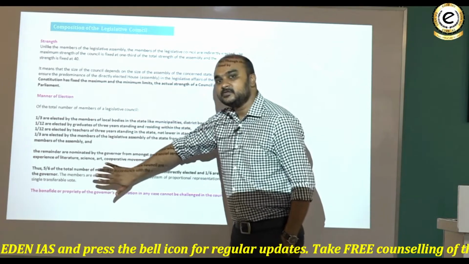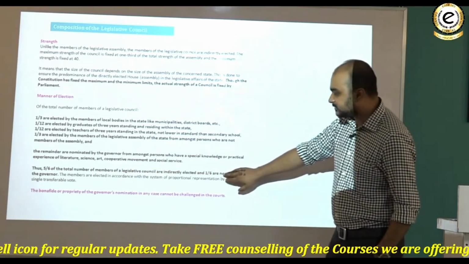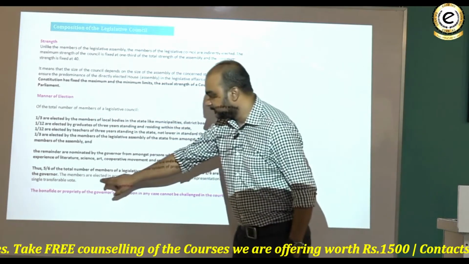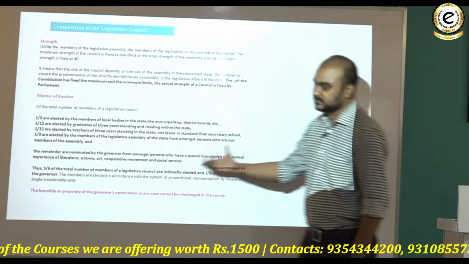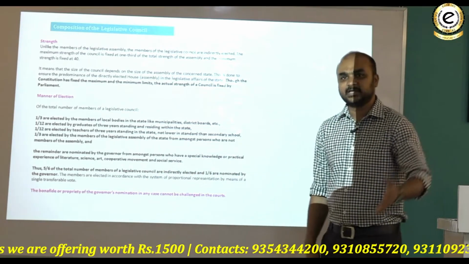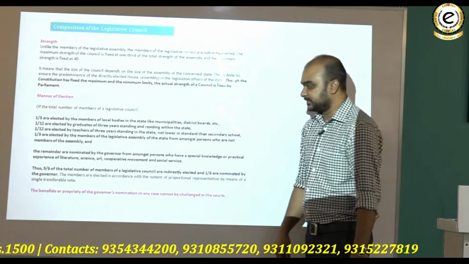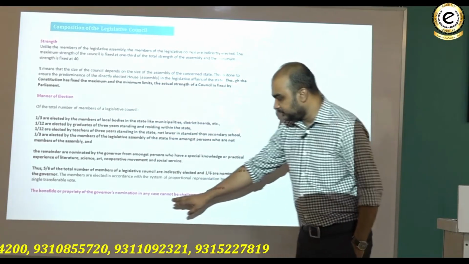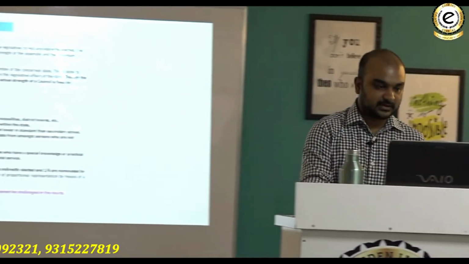Thus 5/6 of total number of members of the legislative council are indirectly elected and 1/6 are nominated by the governor. The members are elected in accordance with the system of proportional representation by means of single transferable vote. तो जहाँ पे भी indirect election आएगा, ये system हमने adopt किया है, single transferable vote और proportional representation. The bona fides of the governor's nomination in any case cannot be challenged in the court. So keep that thing in mind.